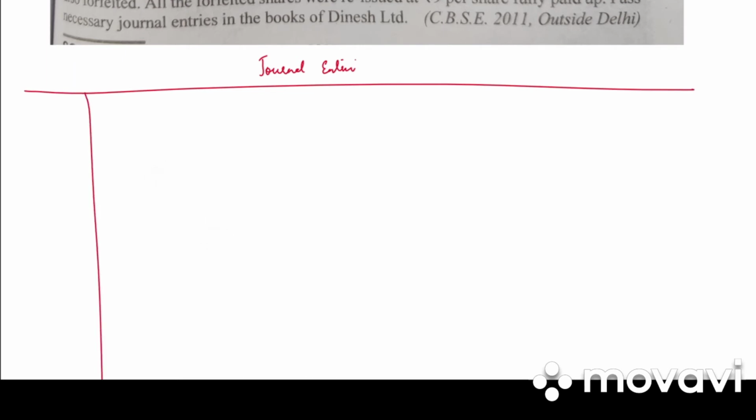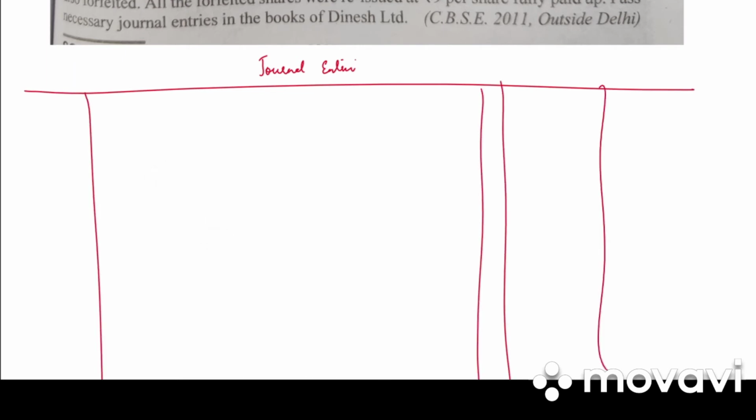We have date, particulars, LF, amount and amount. So first entry we have bank account debited to equity share application account, 10,000 into 1, 10,000, 10,000.